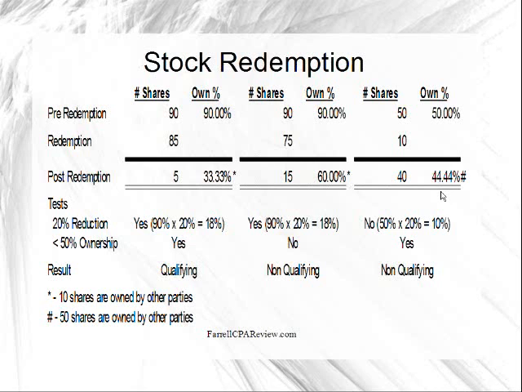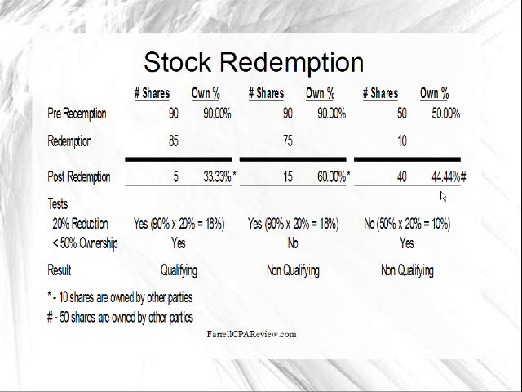Did I reduce my ownership percentage by at least 20%? Yes, I did. 20% of 90% is equal to 18. I dropped my ownership percentage by more than 50%, so I'm clean in that regard. Do I own less than 50% of the company after the redemption? Yes, I do. That's going to be a qualifying stock redemption.